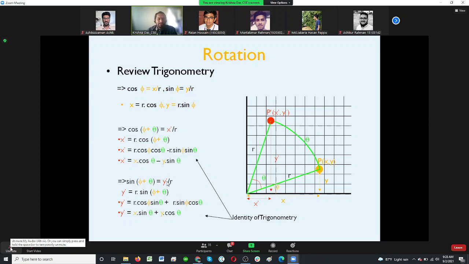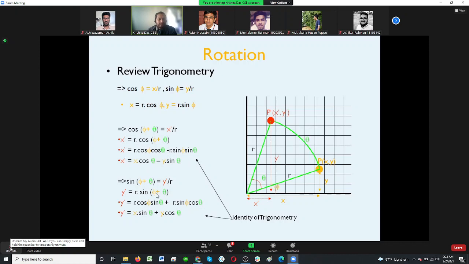So y prime is r sine of phi plus theta, and the formula is sine a plus b equals sine a cos b plus cos a sine b.